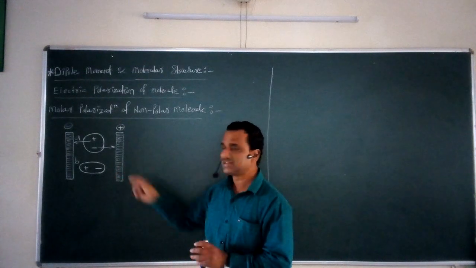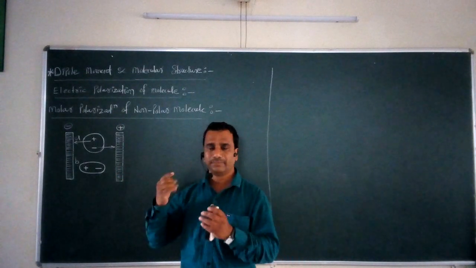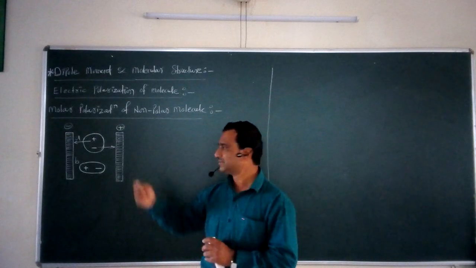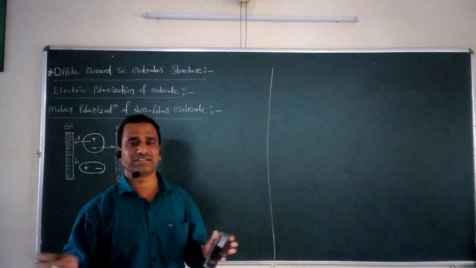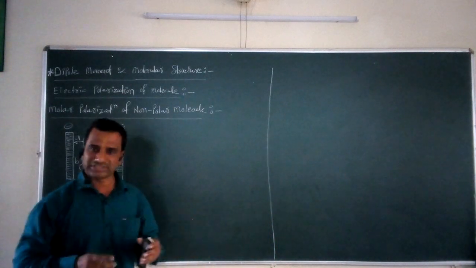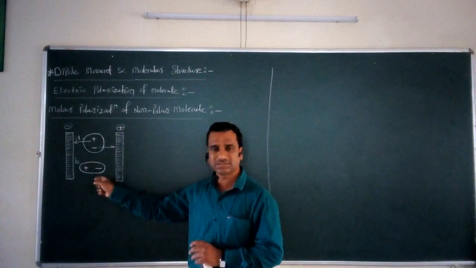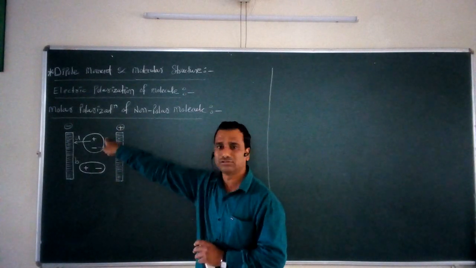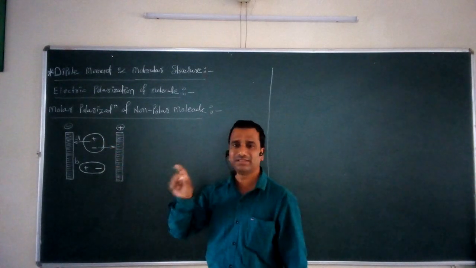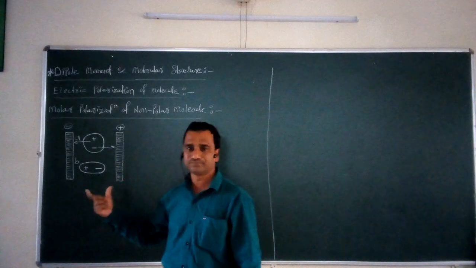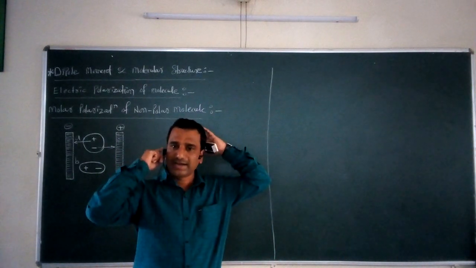This effect is temporary. It is present only up to the application of the external electric field. But suppose we remove this external electric field, what happens? Again this molecule loses its polar nature and gets converted into a non-polar molecule. So due to this temporary nature, this phenomenon is called temporary.